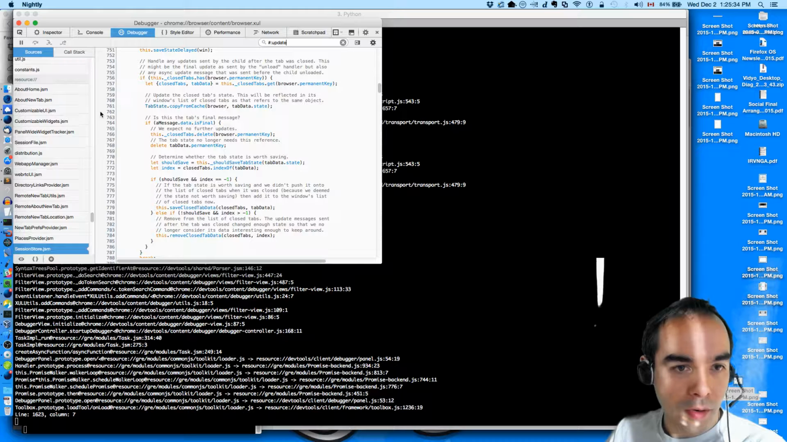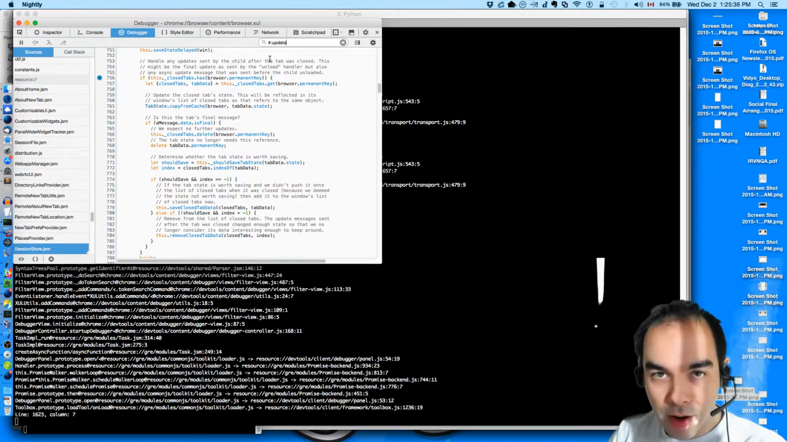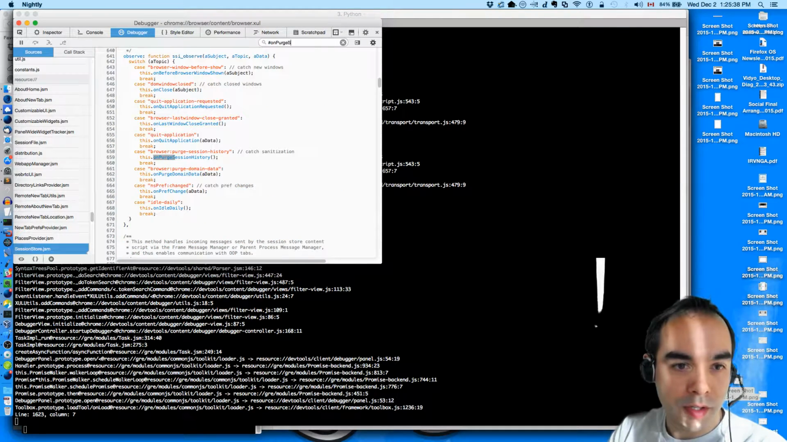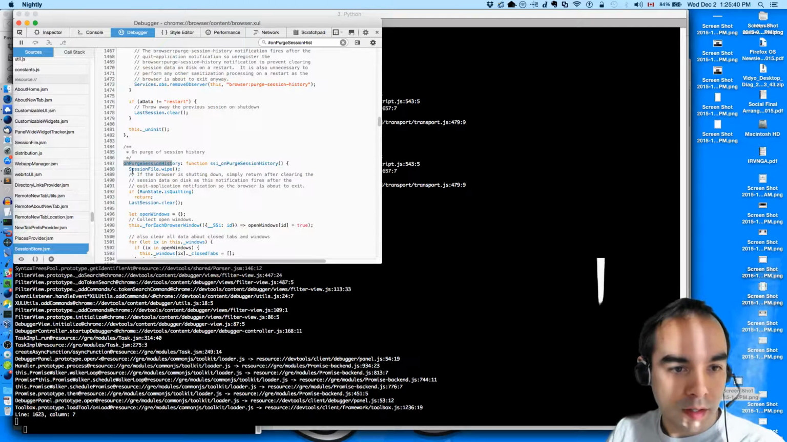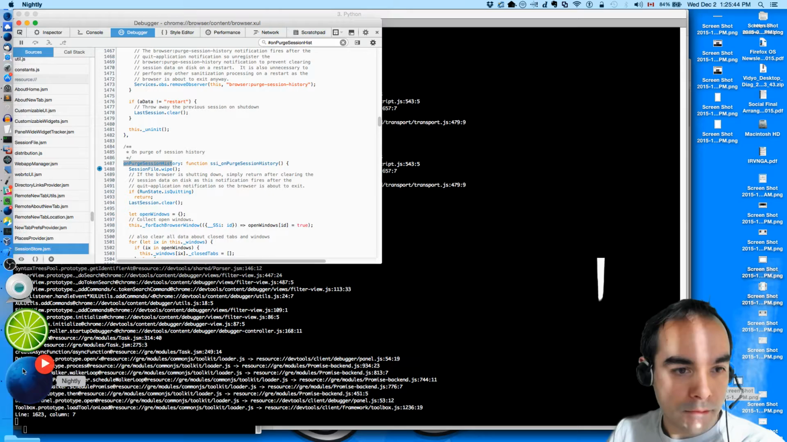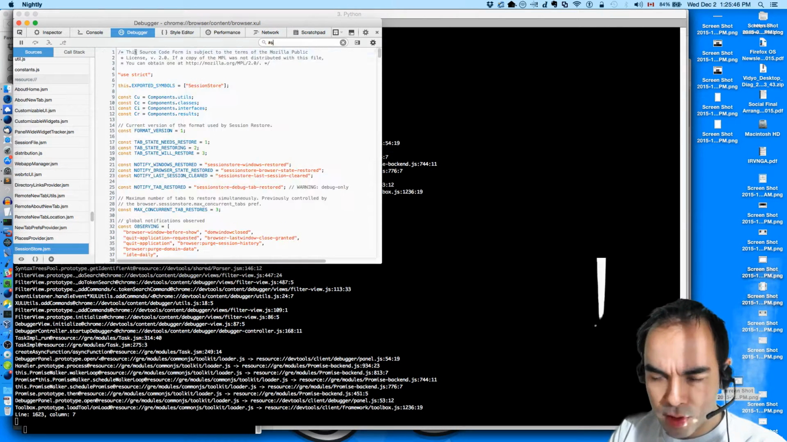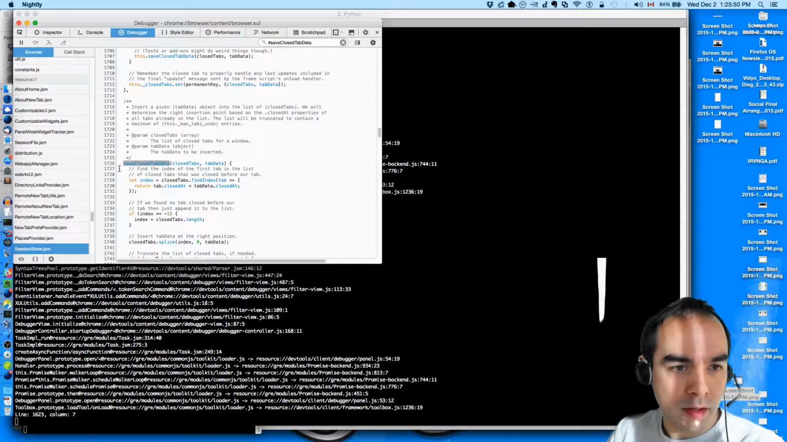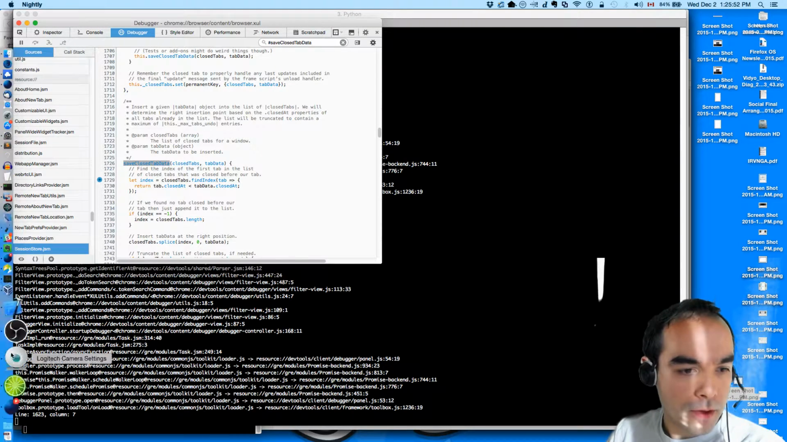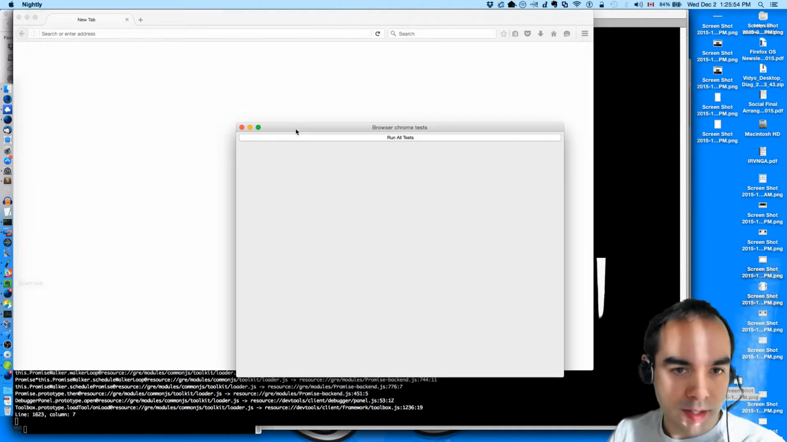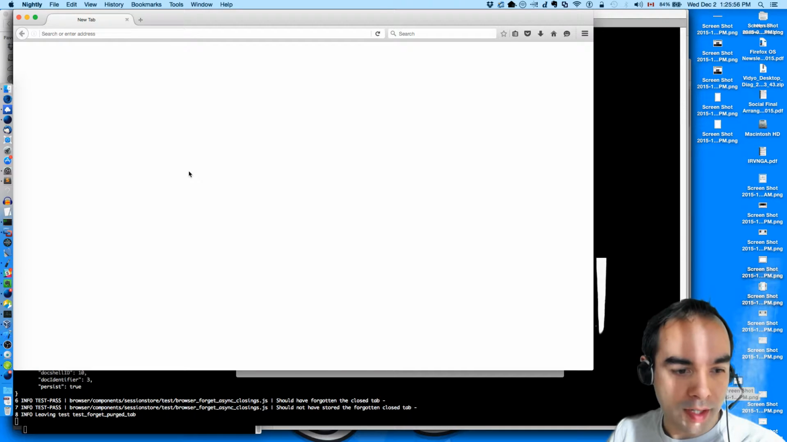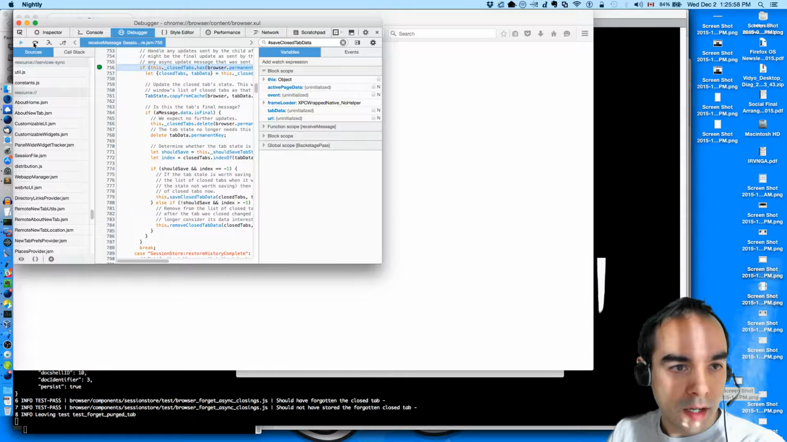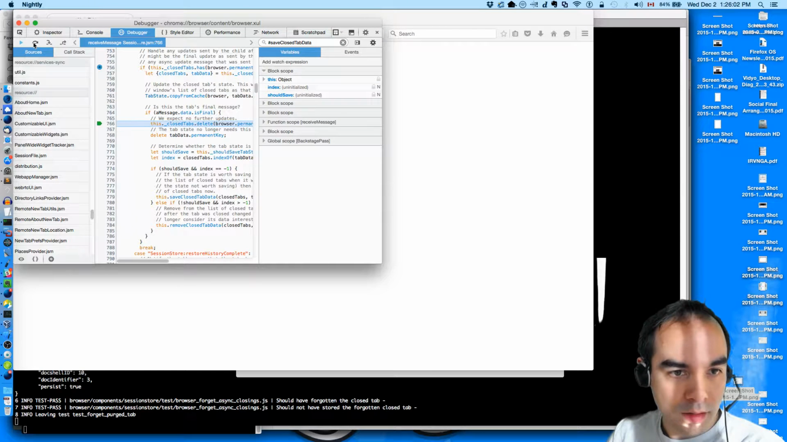So here I want to set a breakpoint there, and then on purge session history as well. Okay. And then save close tab data. Yeah. Okay. So let us run this test now. So this should open and close a tab, which it does. And then we save the state.